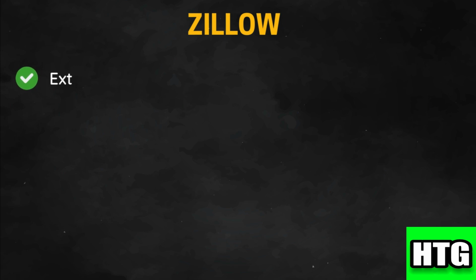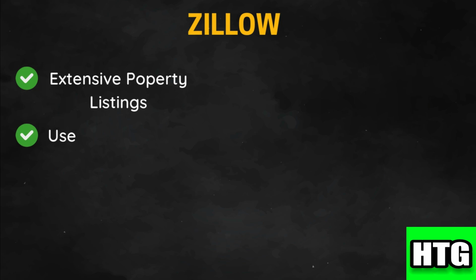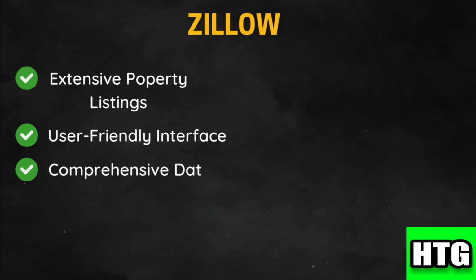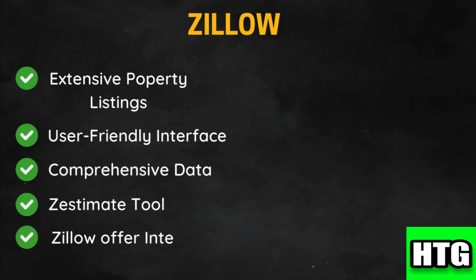So, beginning with Zillow. Zillow offers a vast database of property listings across the US, features an intuitive and easy to use website and app, provides detailed information on property history, market trends, and neighborhood data, includes a proprietary tool for estimating home values called Zestimate, allows for easy exploration of buying and selling options directly through Zillow Offers.